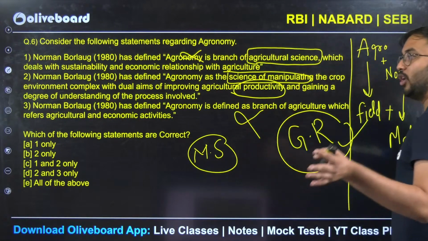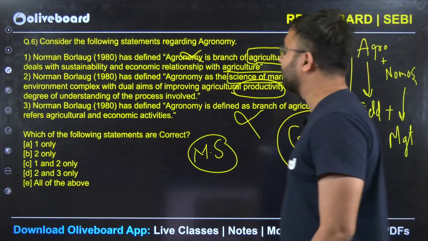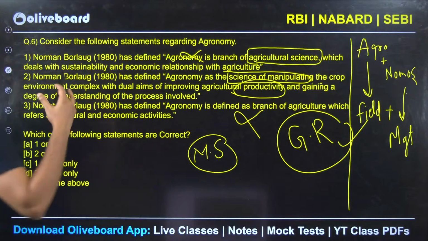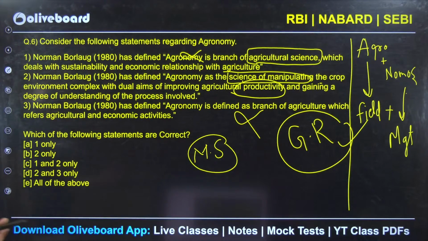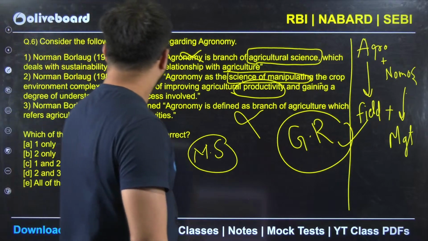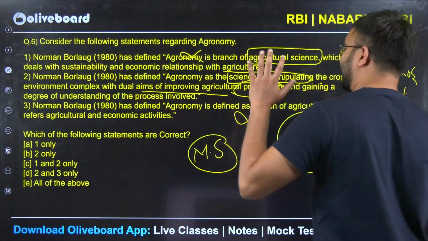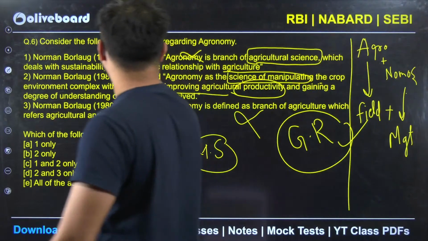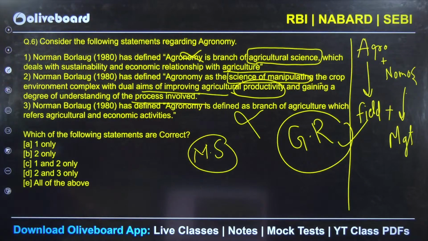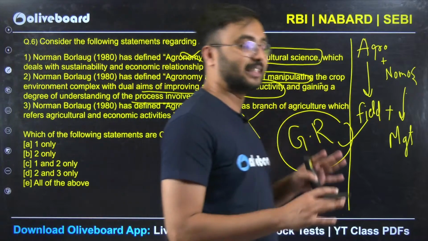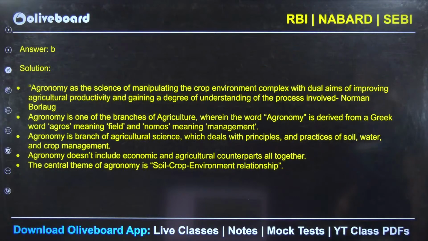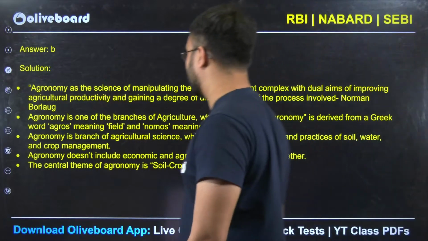So Norman Borlaug defined agronomy as a science of manipulating the crop environment complex. Natural forces, that's why crop environment complex. With a dual aim: first, to increase the productivity and produce, and second, to gain a degree of understanding of the processes involved. That is the scientific approach to understand agriculture and increase its production. Simple, basic. So the second is your correct answer, and therefore B is our correct answer, that is option number 2 only.